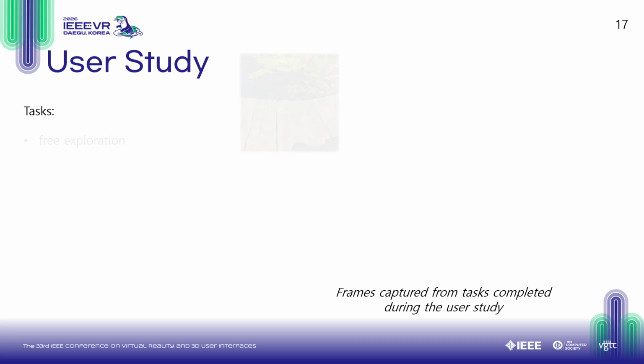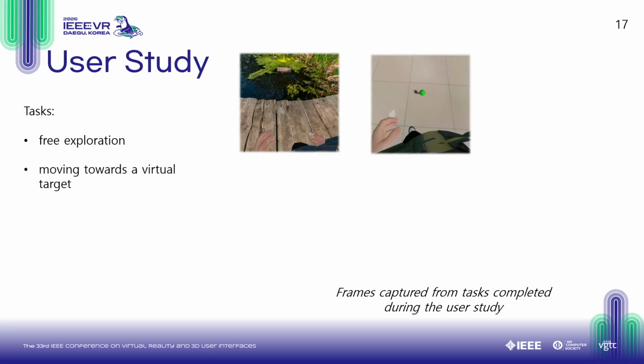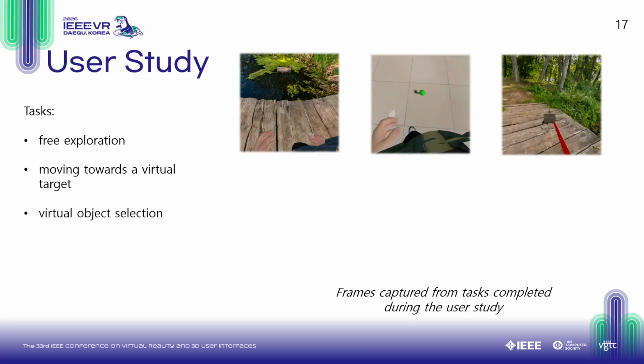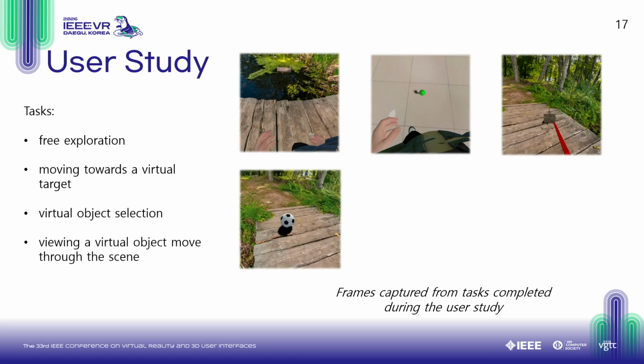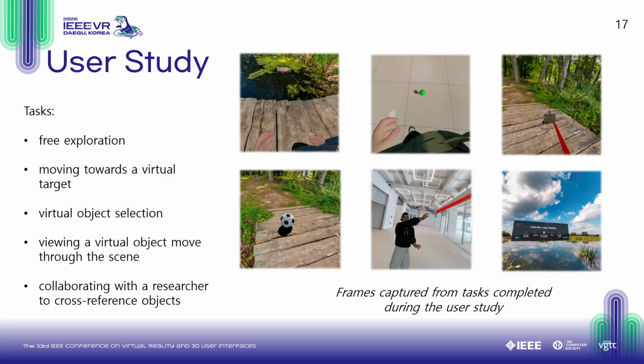These tasks include free exploration in the scene, moving towards a virtual target in the scene, virtual object selection, viewing a virtual object moving through the scene, and collaborating with a researcher to cross-reference objects in the virtual scene. After each task, the participant was asked task-specific questionnaires in VR, and after each condition, they were asked out-of-VR standard questionnaires to evaluate system usability, presence, and cyber sickness.